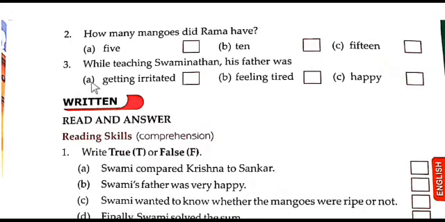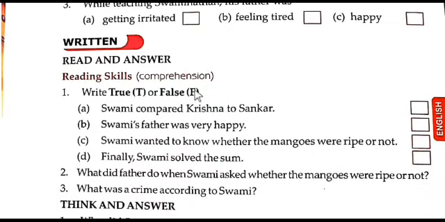Then the third one. While teaching Swaminathan, his father was A, getting irritated, B, feeling tired, C, happy. See, when Swaminathan's father was teaching him, how did he feel? A, getting irritated, B, feeling tired, C, happy. So which one is the correct option? Option A is correct. Getting irritated. So tick the right mark with the pencil.